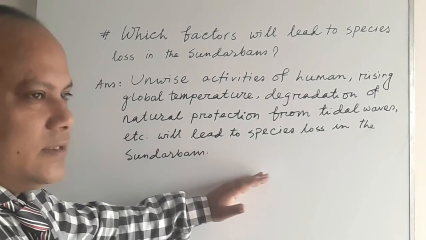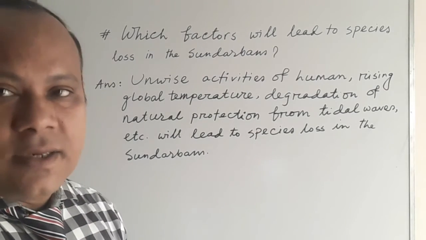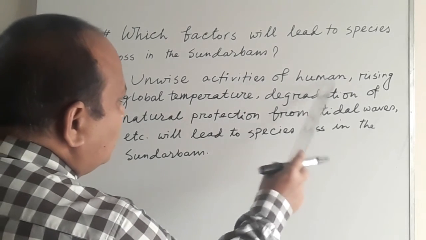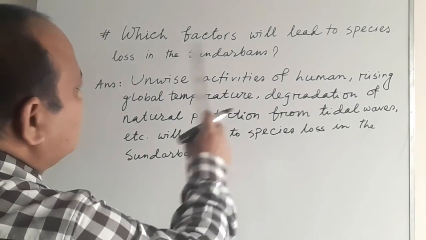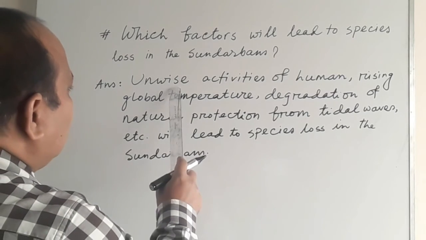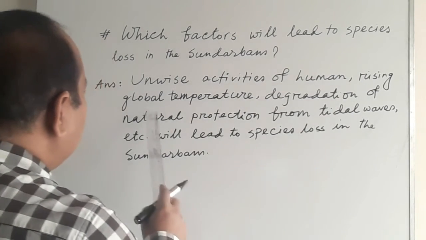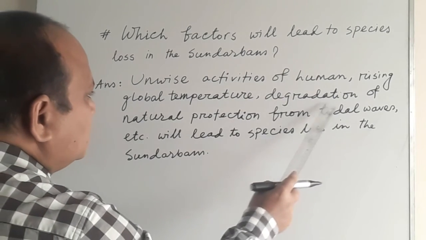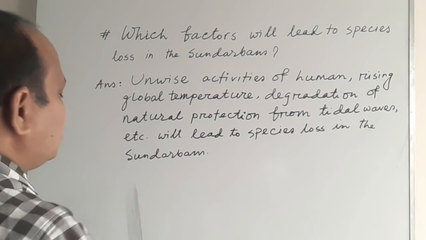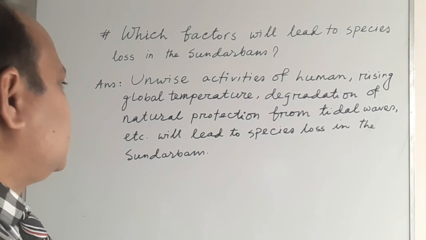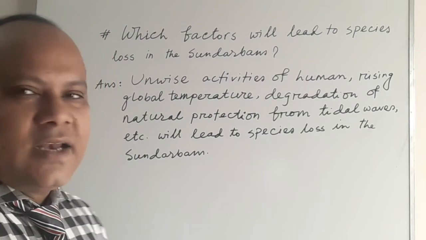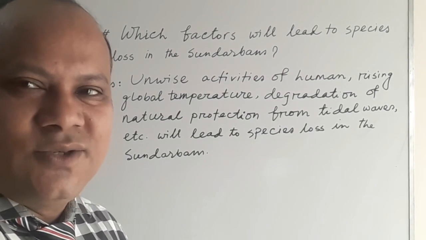So the answer would be like that, and I can say your answer may vary from student to student. Unwise activities of human, rising global temperature, degradation of natural protection from tidal waves, etc. will lead to species loss in the Sundarbans. This may be the standard answer of the question, my dear students.